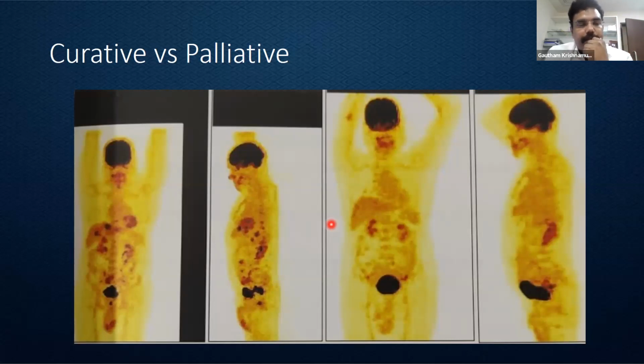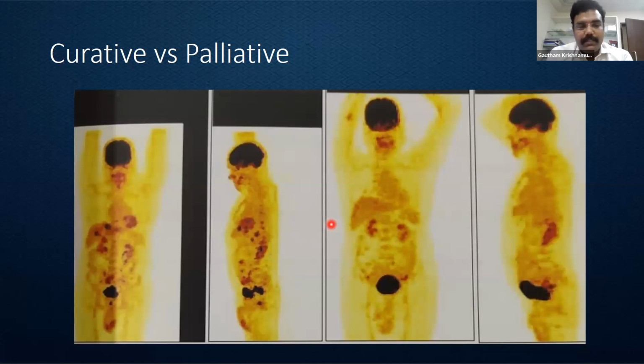Initially, when we were learning in the training period, I was told if there is peritoneal disease in a colonic malignancy, then palliative surgery. If there are liver lesions which are multifocal, then palliative surgery. Then came aggressive liver surgeons, and we started dealing with it; if it's bilobar multiple liver disease, then palliative. But I think whether it is a curative surgery or a palliative surgery depends on so many factors.